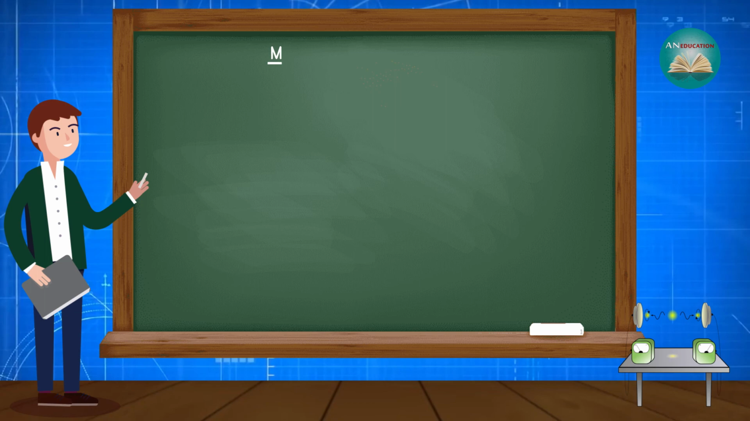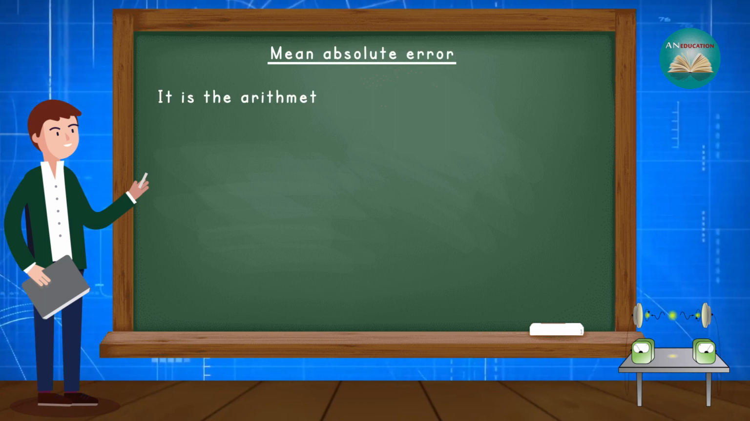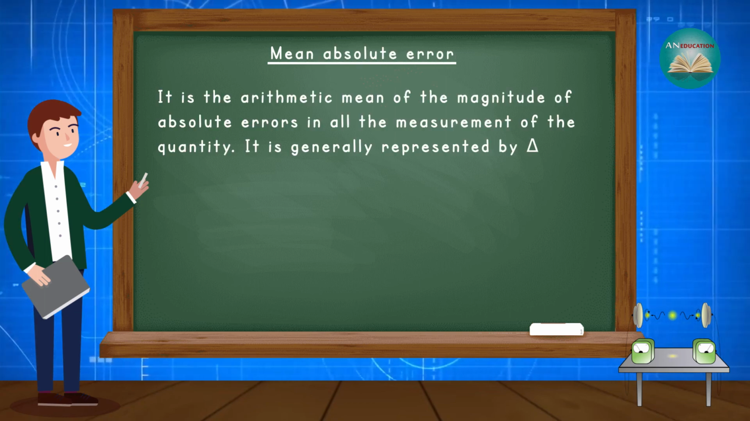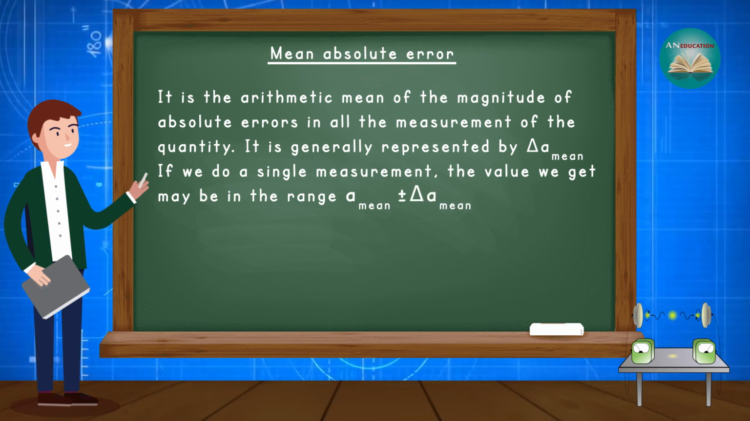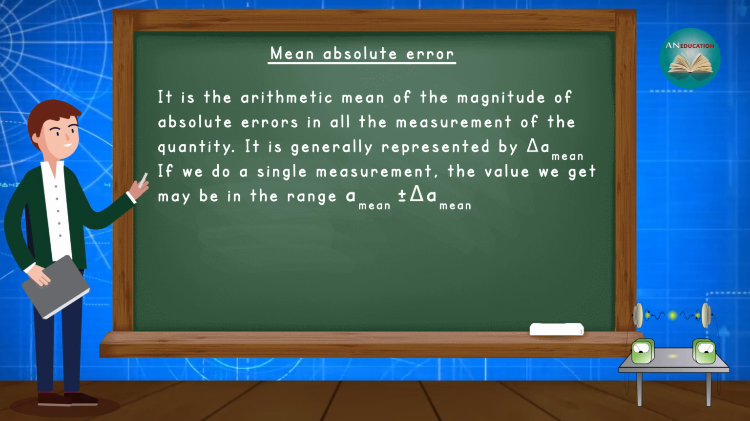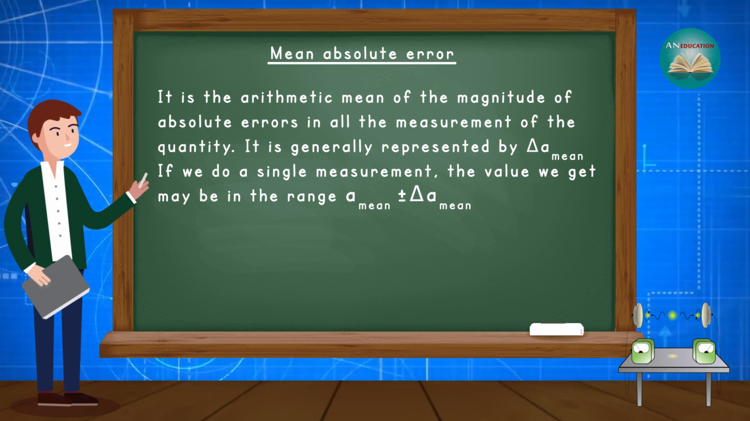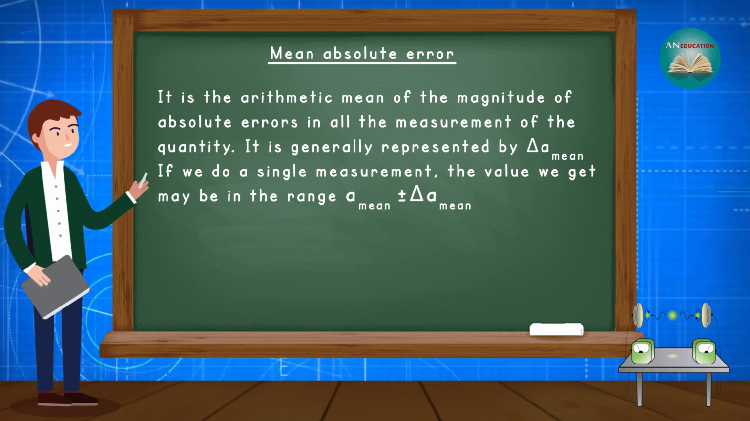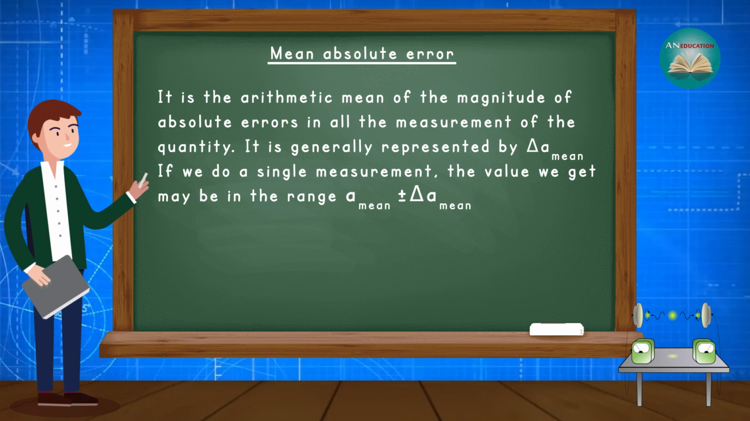After that, let's discuss mean absolute error. It is the arithmetic mean of the magnitudes of absolute errors in all the measurements of the quantity. It is generally represented by delta A mean. If we do a single measurement, the value we get may be in the range of A mean plus or minus delta A mean.